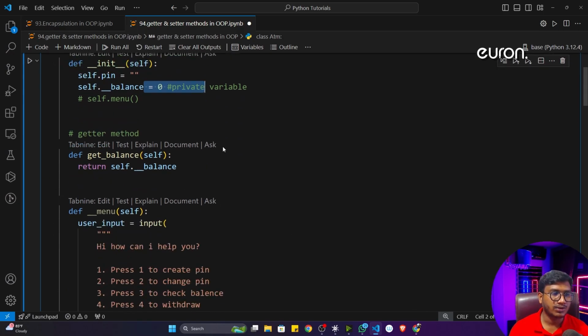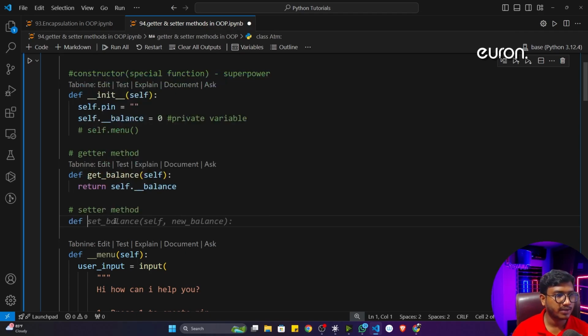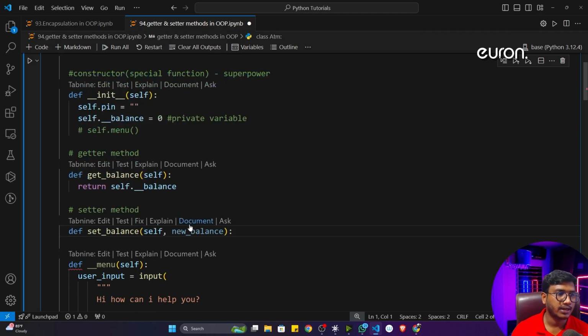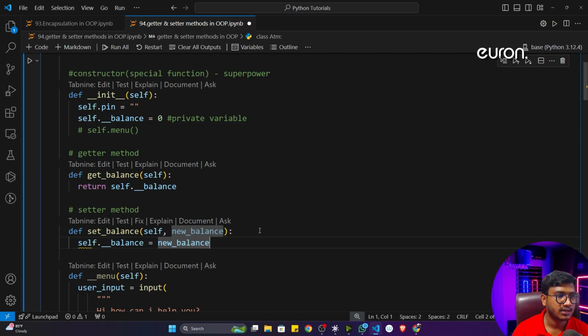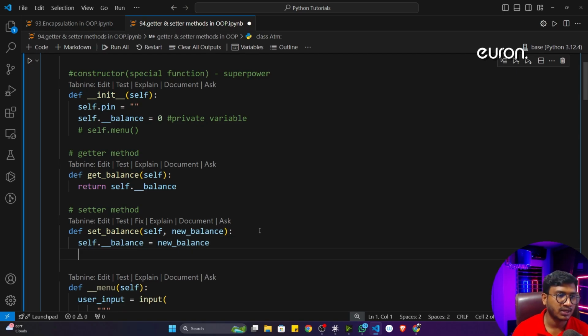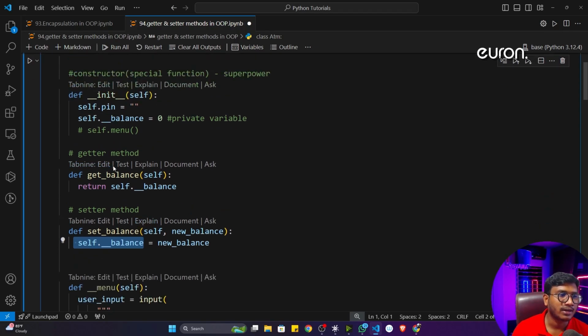Now let's say your junior programmer wants to change this particular balance. So he can use the setter method. Let me write the setter method as well. Here I'm going to name this function set_balance, and it will take the new balance your junior programmer wants to set. Now I simply write self.__balance equals new_balance. That means whatever new balance your junior programmer gives, it will be set. I'm able to set it directly because I'm inside the class itself, and I can directly access my private property inside a class. I think you already know that.